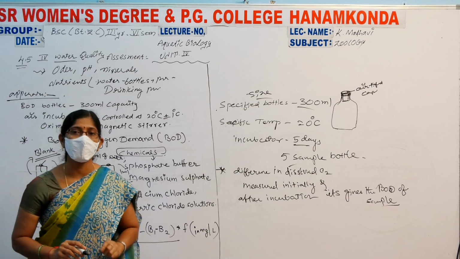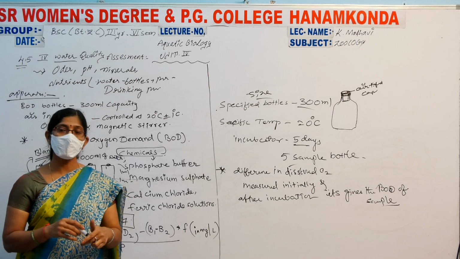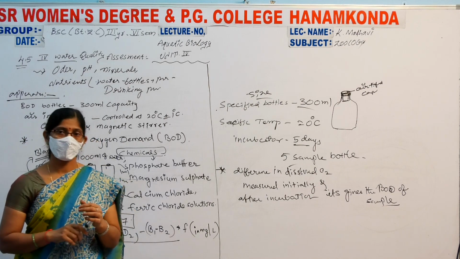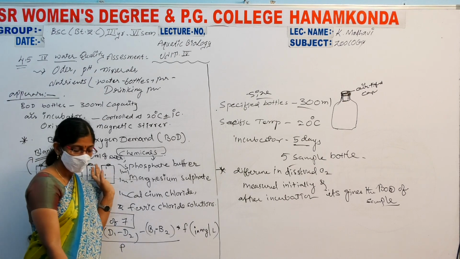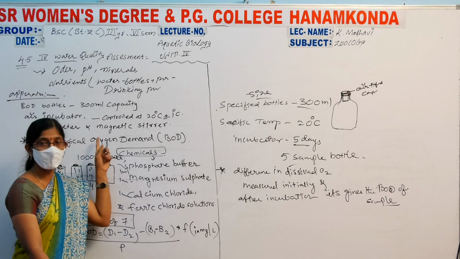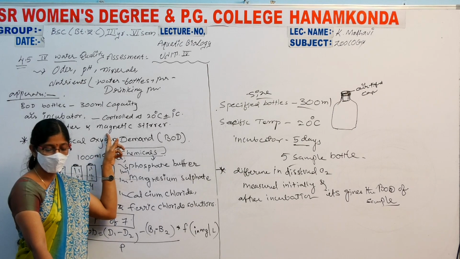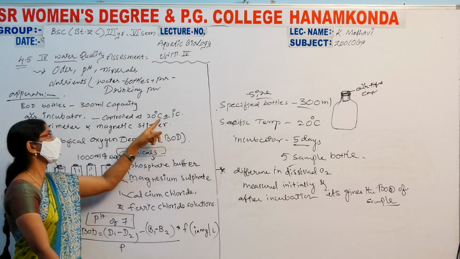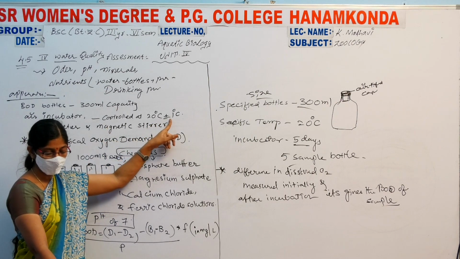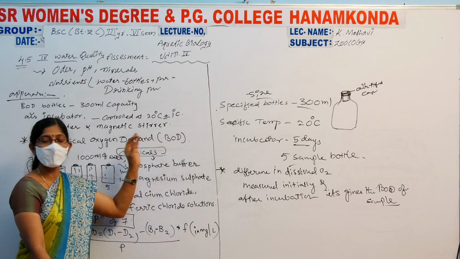The first one is the blank, and the remaining bottles are filled with these nutrients. Here, the operators: BOD bottles of 300 ml capacity, air incubator controlled at 20 degrees Celsius plus or minus 1 degree Celsius, oximeter and magnetic stirrer.